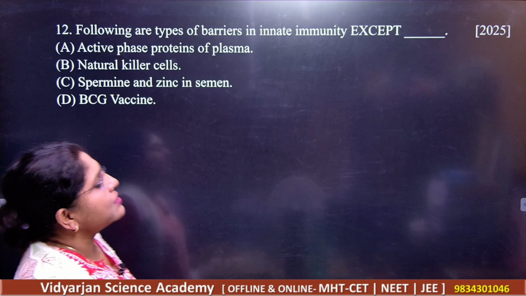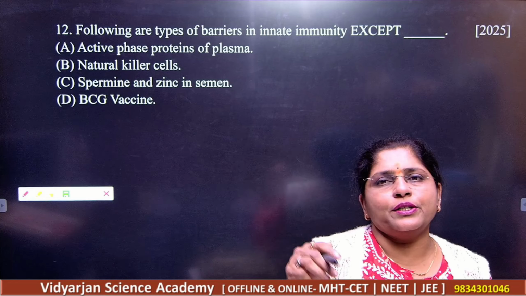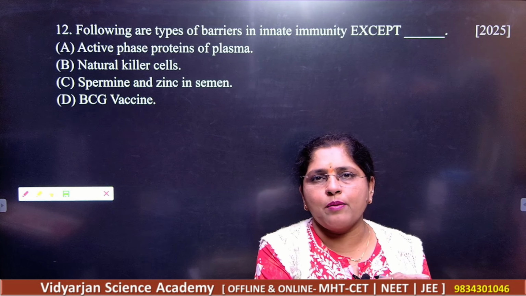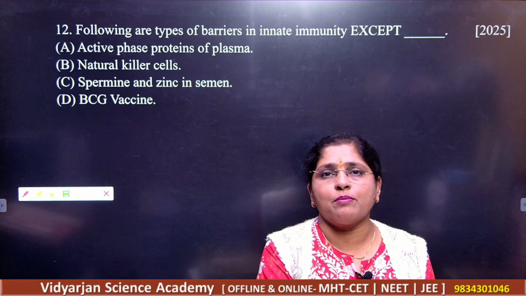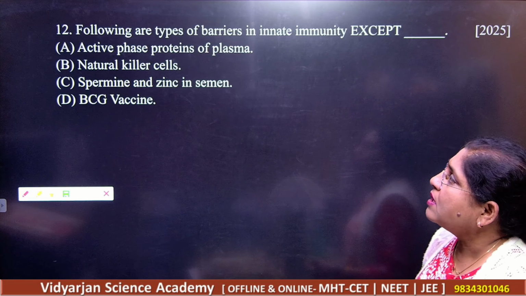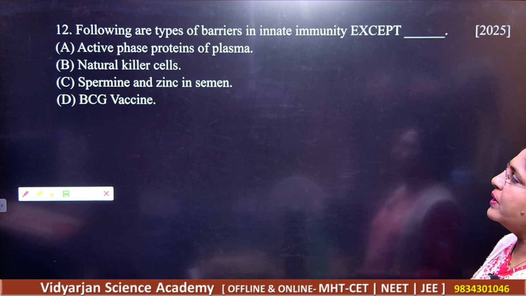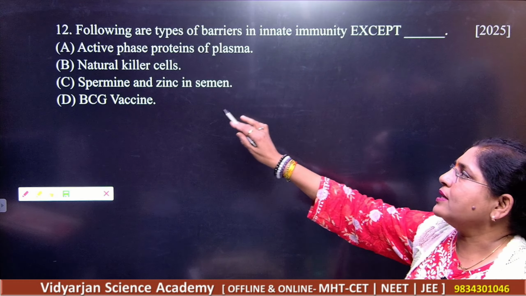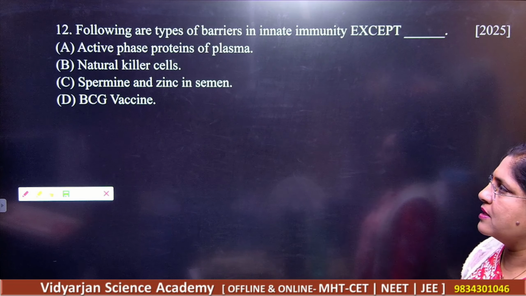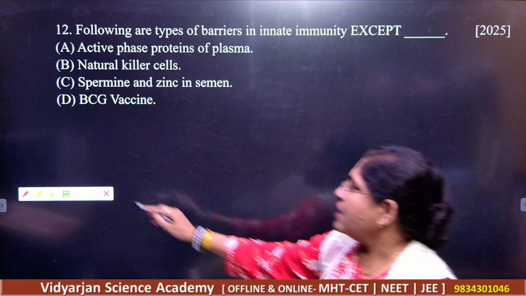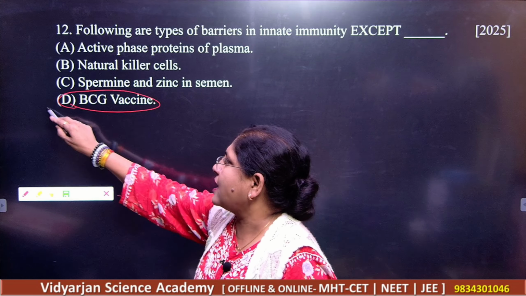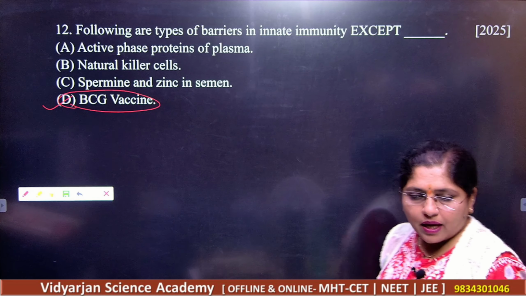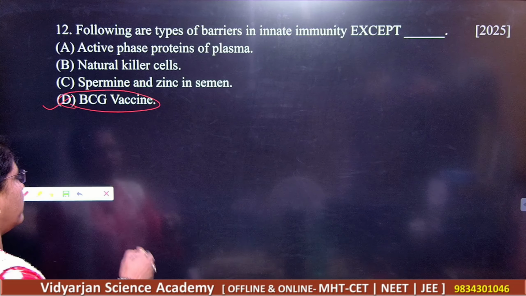Next. Question number 12. Following are types of barriers in the innate immunity. You know that we have two types of immunities here. Innate immunity, which is natural, and we have acquired immunity, which is gained after birth, right? So what is given in the question? The question is giving you the barriers of immunity except. So acute phase proteins of plasma, natural killer cells, spermine and zinc in the semen, and BCG vaccine. Straight away, your correct answer here is BCG, okay, which will not be acting as a barrier for your immunity. So this is the correct answer.